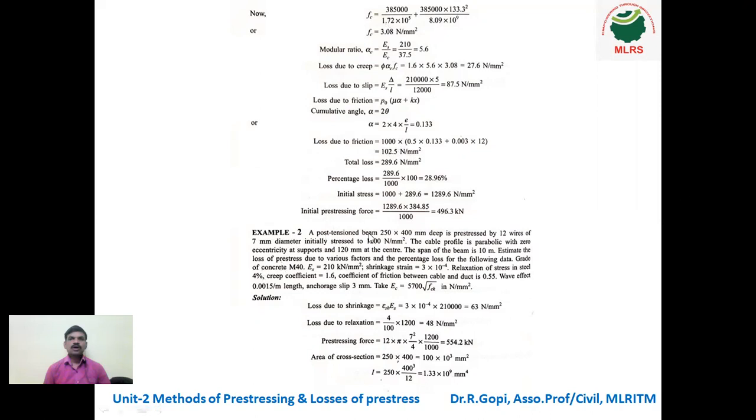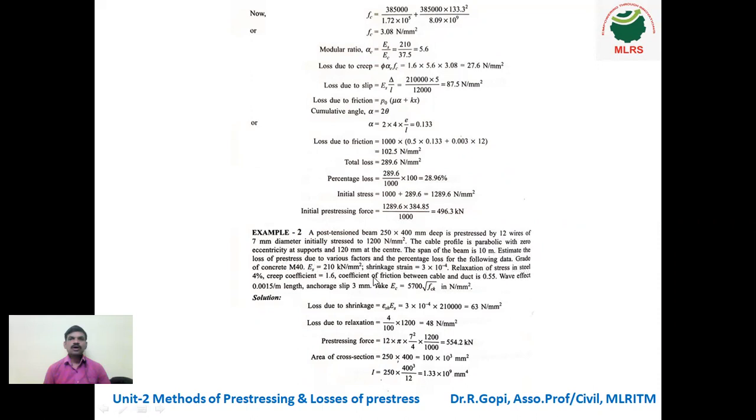A post-tension beam 250 mm into 400 mm deep is pre-stressed by 12 wires of 7 mm diameter, initially stressed to 1200 Newton per mm square. The cable profile is parabolic with 0 eccentricity at support and 120 mm at the center. The span of the beam is 10 meter. Estimate the loss of pre-stress due to various factors and the percentage loss for the following data.